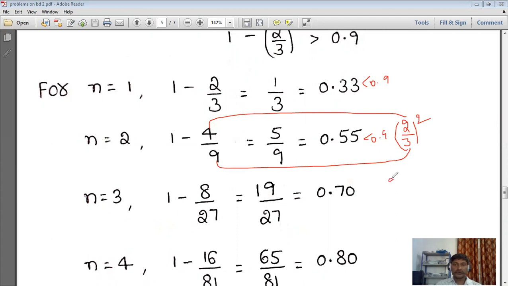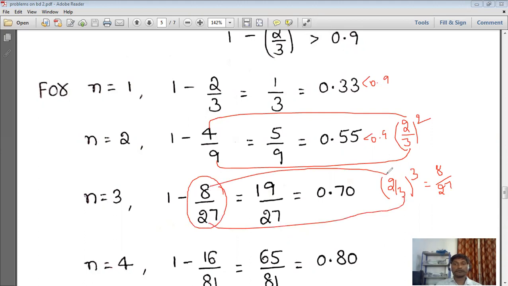Now we are going to substitute n as 3. So that is simply 2 by 3 whole cube. 2 cube is nothing but 8, and 3 cube is nothing but 27. So that's why here we substituted this value directly, 3 cube and 2 cube. So 1 minus 8 by 27, 19 by 27, 0.70. This is also less than 0.9.